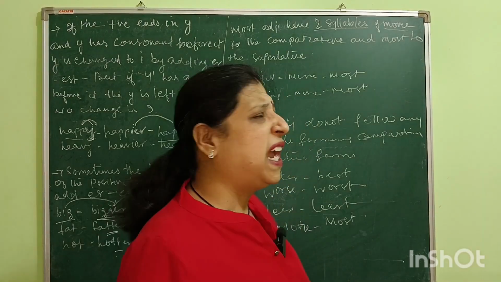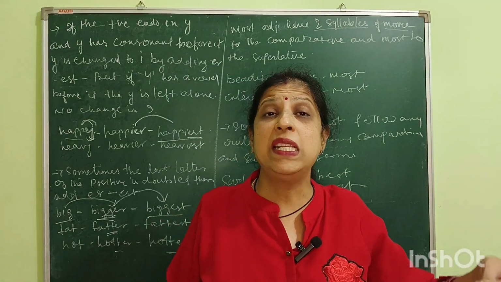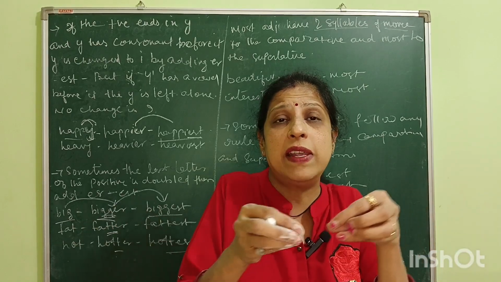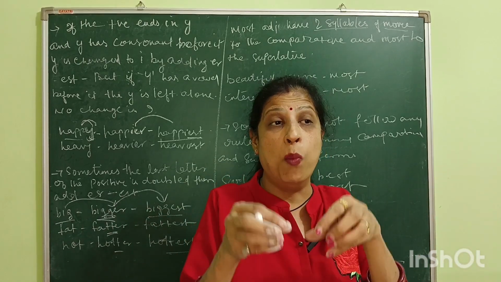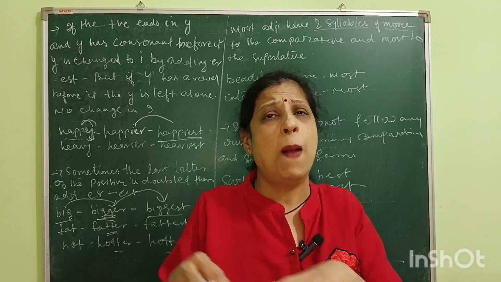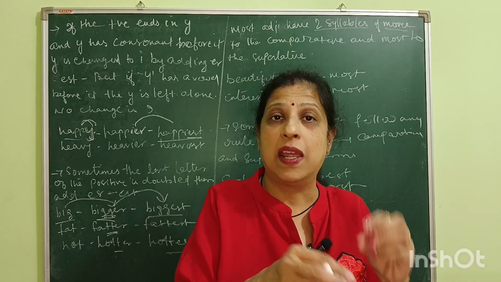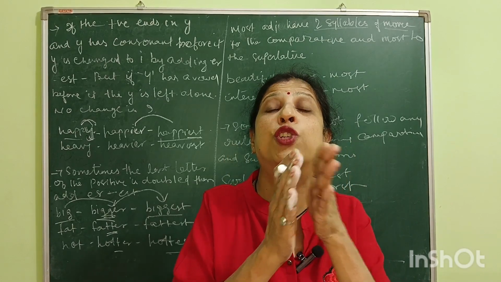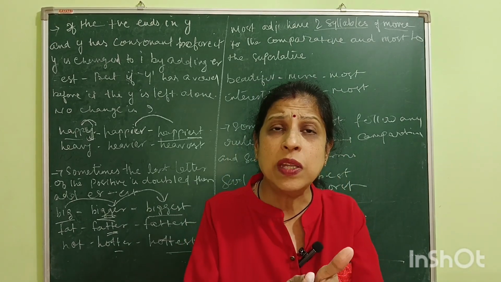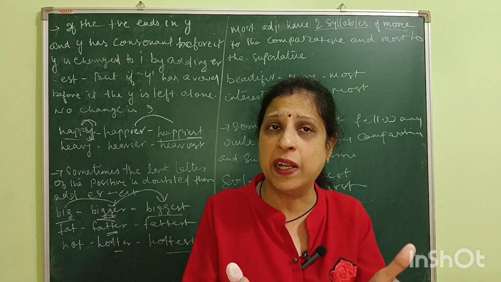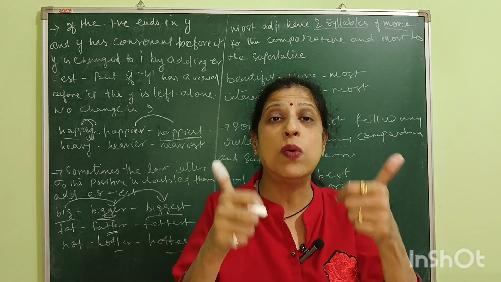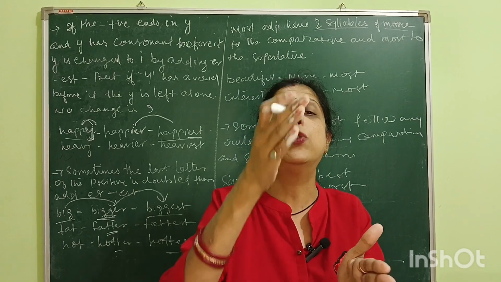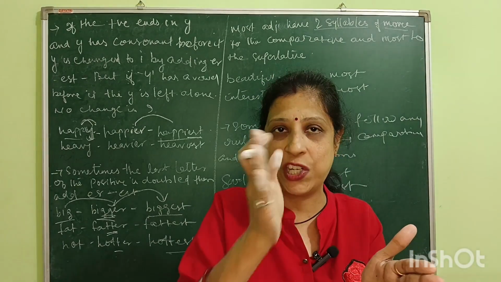Again, if we say interesting, it is divided into two syllables: interesting. Then it will be more interesting, most interesting, right? Because the word is divided into two syllables. Why is the word divided into two syllables? Because if you want to pronounce the word properly, then we divide the same word using slashes.